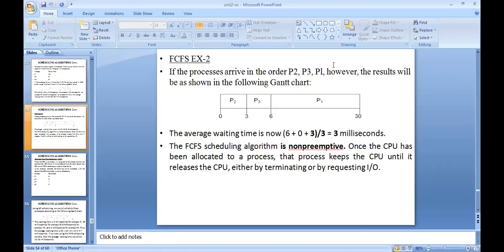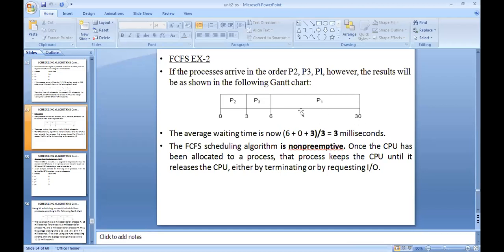If the processes enter the system in this order, P2, P3, P1, we assign the CPU to P2 first, 0 to 3, and then P3, and after that P1. P2 and P3 require 3 milliseconds each, so P1 will get the CPU after 6 milliseconds. It requires 24 milliseconds, so 6 plus 24 is 30.